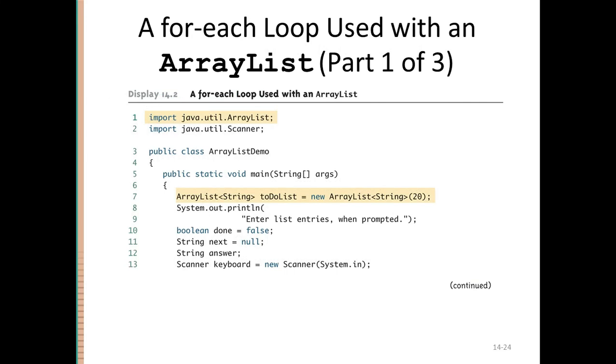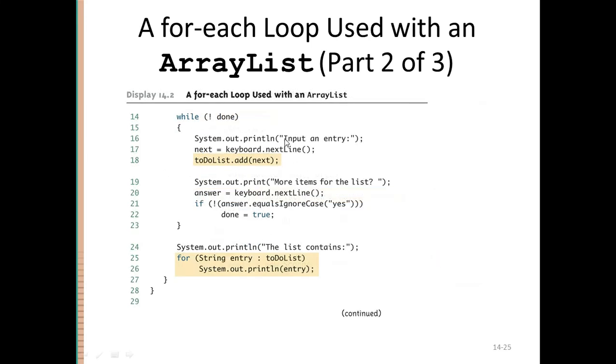How to write this loop? It's very simple. Here is an example. For example, you have this array list. To-do list is the name of the array list, and inside this array list you have stored some elements. This is the loop that is storing elements to the array. You are simply calling the add function. You are asking the user to give you some string, and you are storing it in the array list, right? So this loop basically is dealing with the insertion of data in the array list.